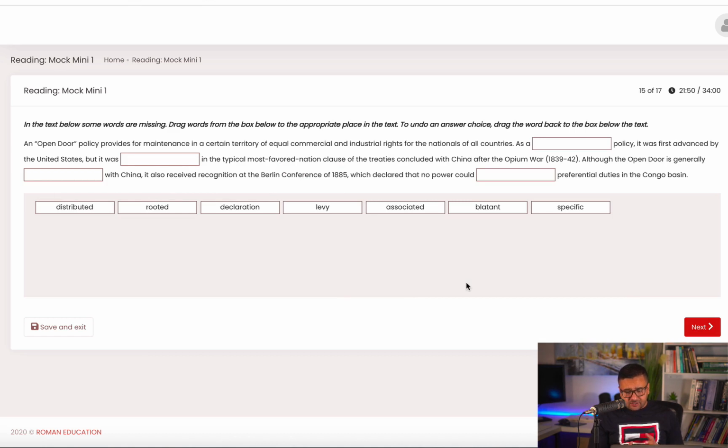As a policy, so it's a word which is used to describe policy, and it would be specific policy, simply because of the reason that other words here cannot be used to describe a policy. It would not make any sense.